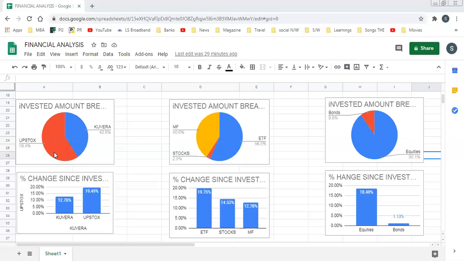And for the mobile apps, it is correct, because the highest amount I invested in Upstocks, and the highest profit I also earned in Upstocks. So by this, I just want to share my knowledge, and in this way it is going to work, and in this way I invested. I hope you can understand this. So this is just an example of financial analysis, and I just want to share my views.